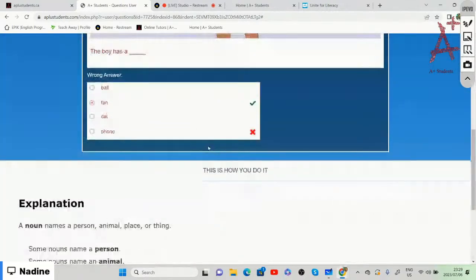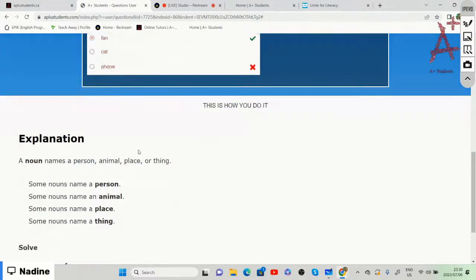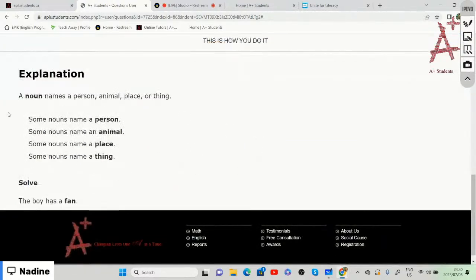What happens is that if you choose an incorrect answer, it takes you back to our tutorial page, back to the activities, and it will tell you how you need to do it. So the correct answer is the fan. The boy has a fan to cool himself off. The incorrect word was phone, so it takes you back to the tutorial page and even gives you the correct answer.